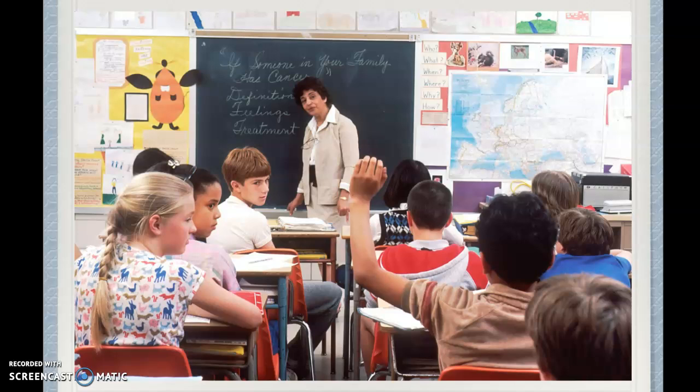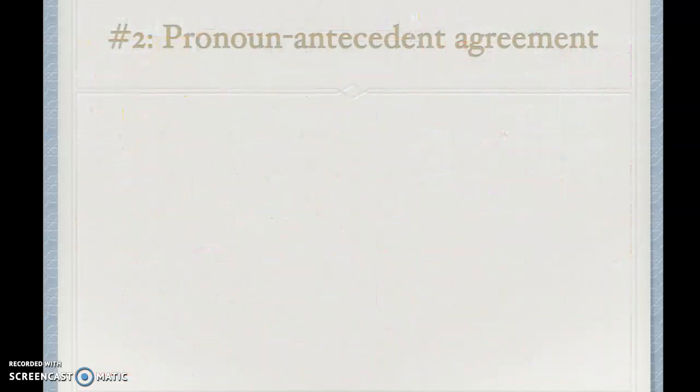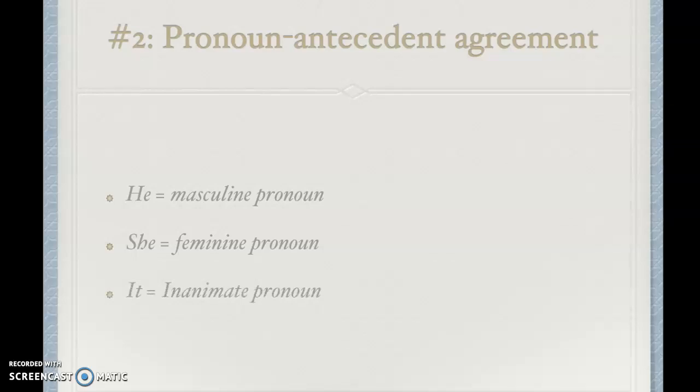Okay. The second category is pronoun antecedent agreement. What does that mean? It means when we have a pronoun which is masculine, or feminine, or a pronoun that refers to inanimate things, the antecedent should also be of that category. Let's take a look at some examples to see what we mean by this.